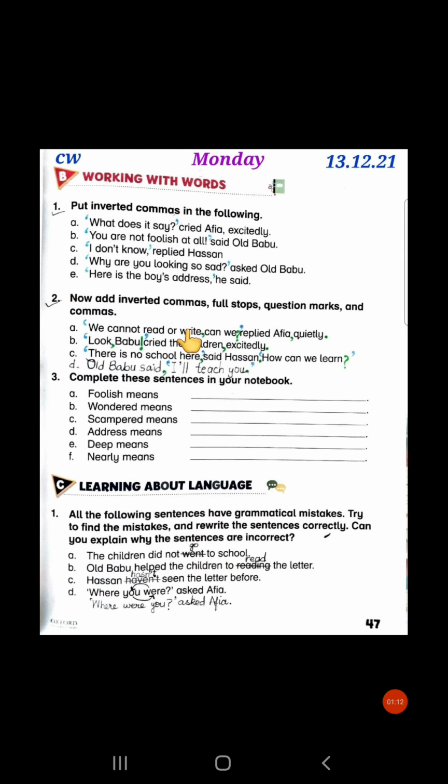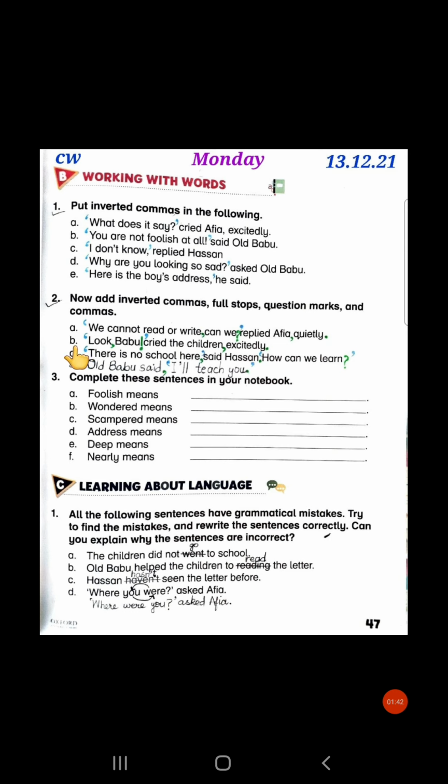If you remember, we added inverted commas yesterday, and inverted commas are also known as speech marks or quotation marks. And when do we use it? We use it when we copy any direct speech in our writing. And what is direct speech? Whenever we quote or mention or copy the exact words spoken or said by someone. All right, so let's start our work, beta.